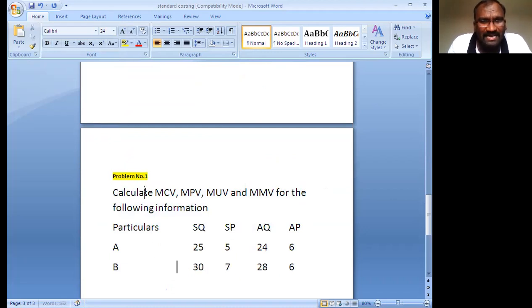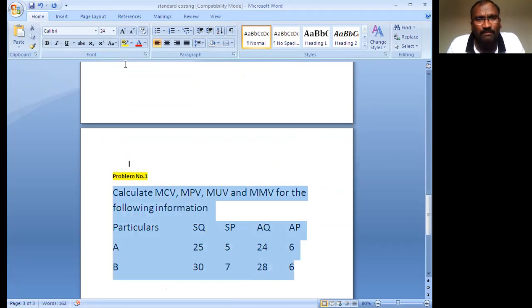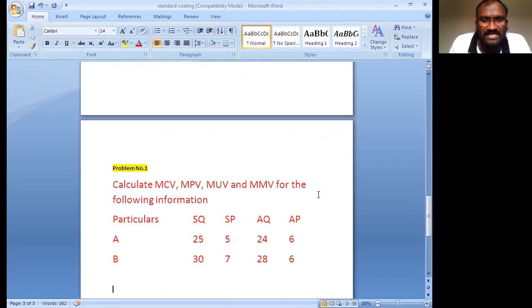So here you are calculating 4 parts. First is the material cost variance. Second is the material price variance. Third is the material usage variance. Fourth is the material mix variance. You are calculating these 4 parts.